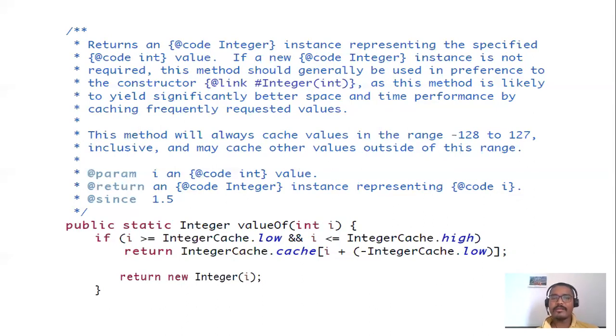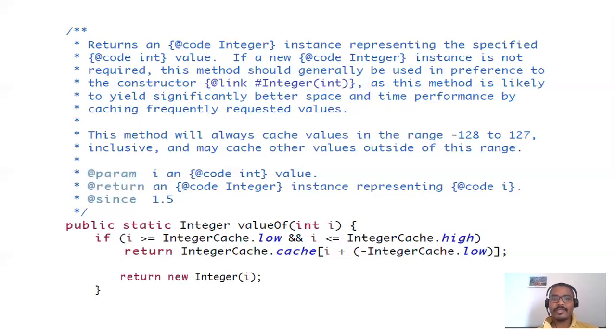It will get the value from this range, because the Integer wrapper class stores integer values in that range, -128 to 127, or it may cache other values outside of this range too.